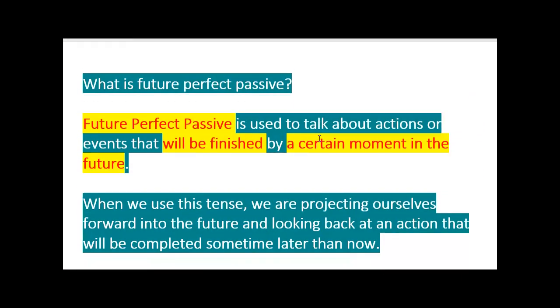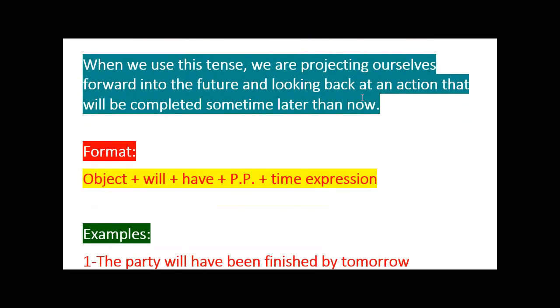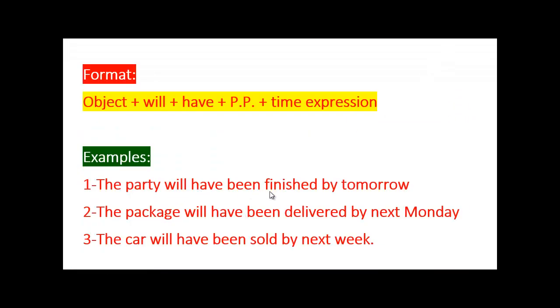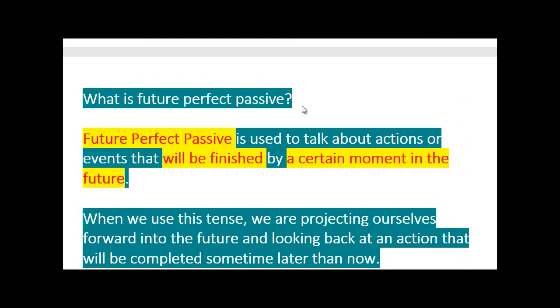Now, can we use the future perfect in the passive? Yes, we can. For passive, we can say things like the party will have been finished by tomorrow. The package will have been delivered by next Monday. The car will have been sold by next week. We use been here because we use objects, guys: party and package and cars. They don't finish themselves. The package doesn't deliver itself, and the car doesn't fix or sell itself. So that's why we use been. You got that?